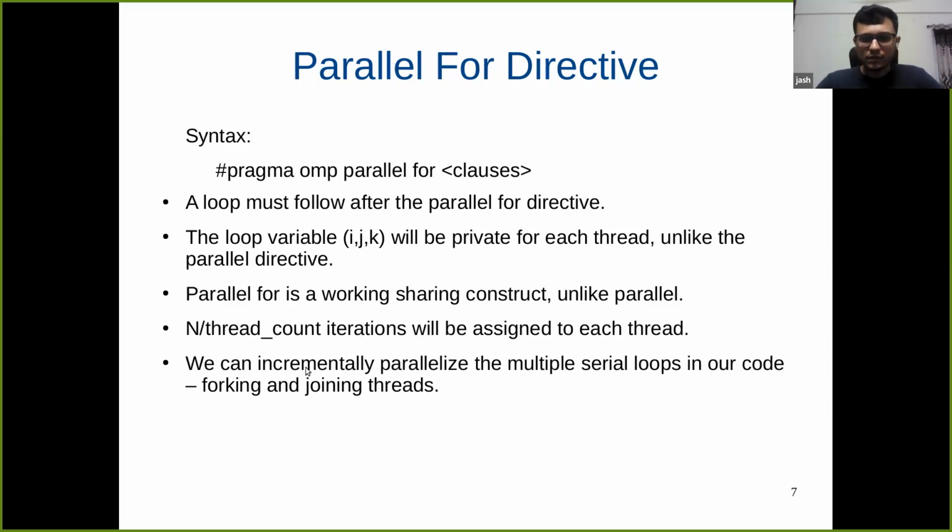Another point we can highlight here is that if you have multiple serial loops in your code, then you can incrementally parallelize them using #pragma omp for.